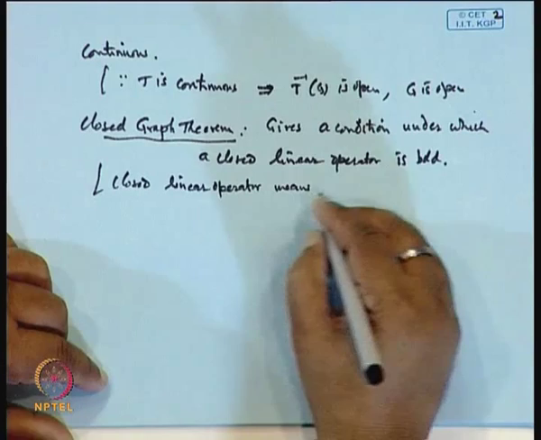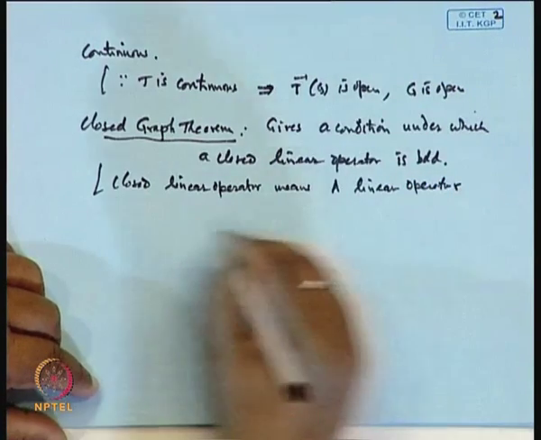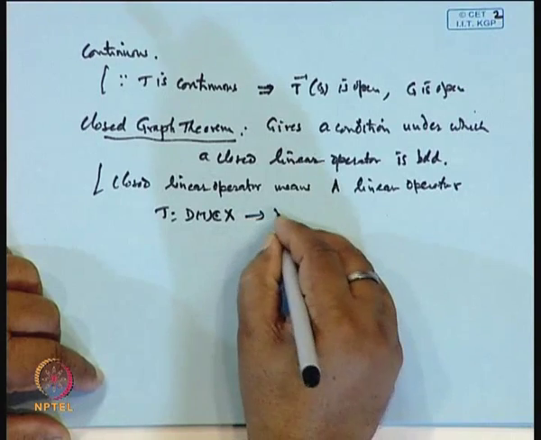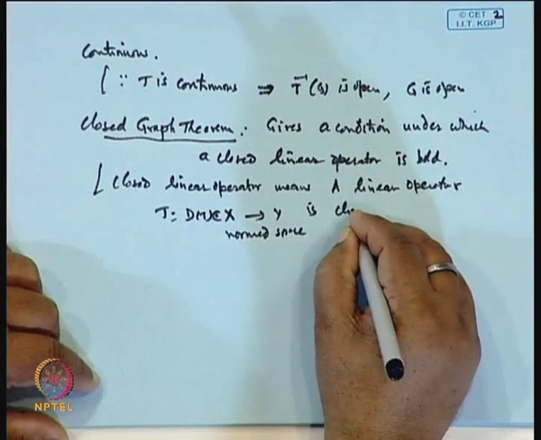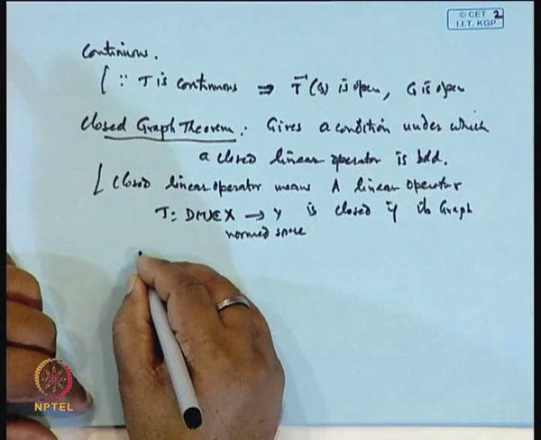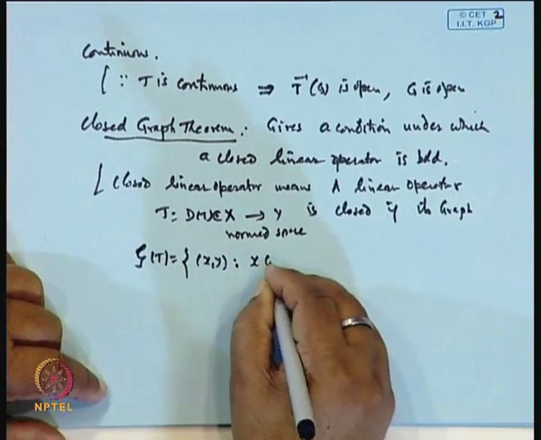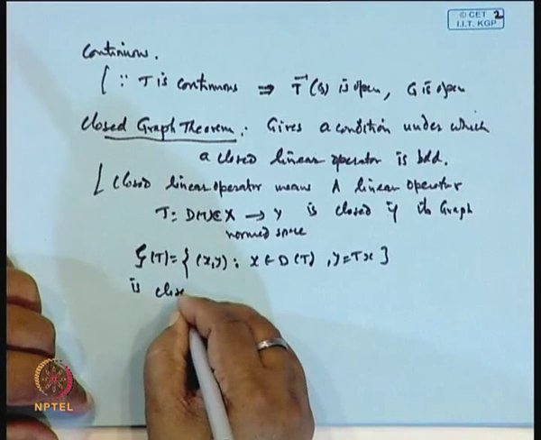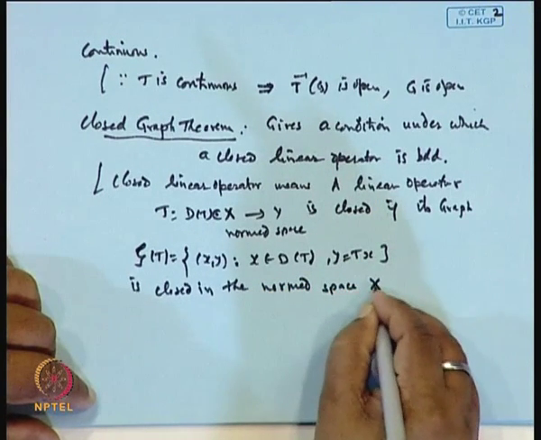Closed linear means a linear operator T from the domain D(T), which is a subset of X, to Y, these are norm spaces, is closed if its graph, that is G(T), the set of (x, y) such that x belongs to the domain of T and y is T x, is closed in the norm space X cross Y.